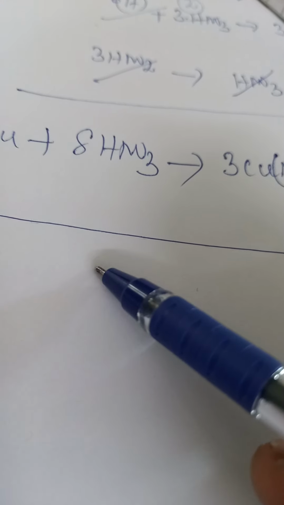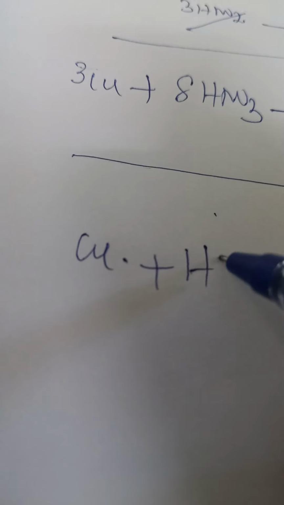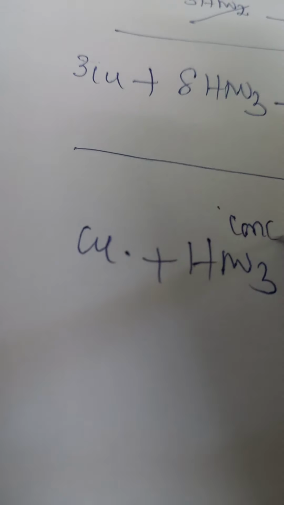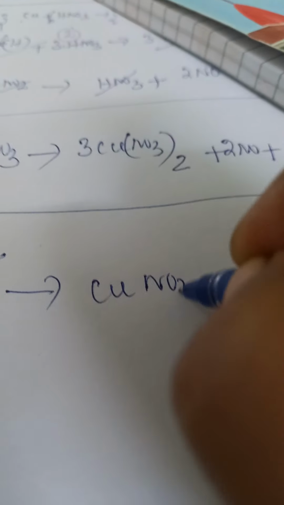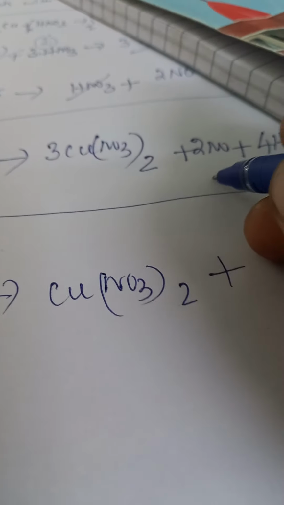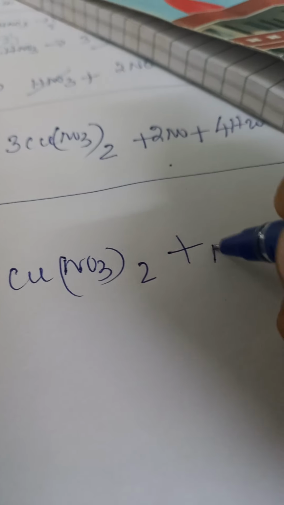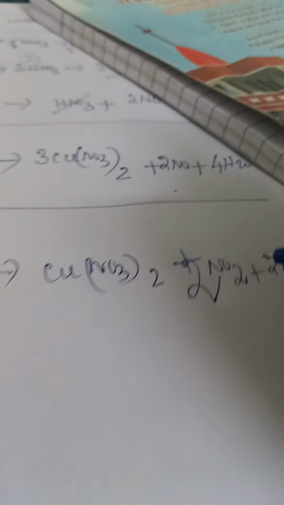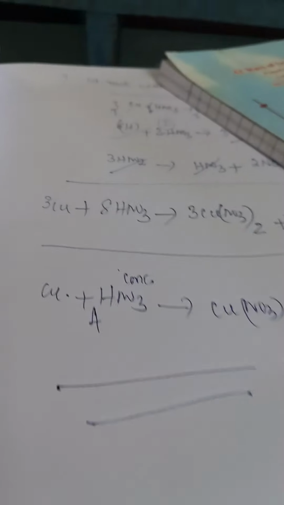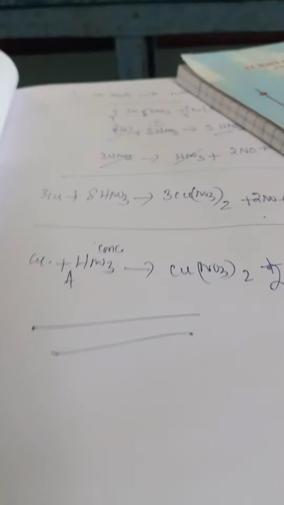If copper is treated with concentrated nitric acid, these 3 steps are also followed. At last we get copper nitrate. Instead of nitric oxide, we get nitrogen dioxide plus 2 water molecules. Here 4 molecules of nitric acid. This is with concentrated nitric acid. This is one of the examples.